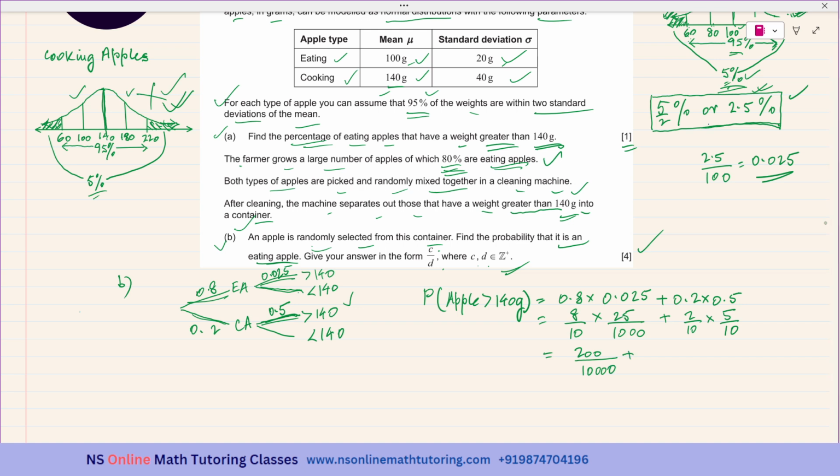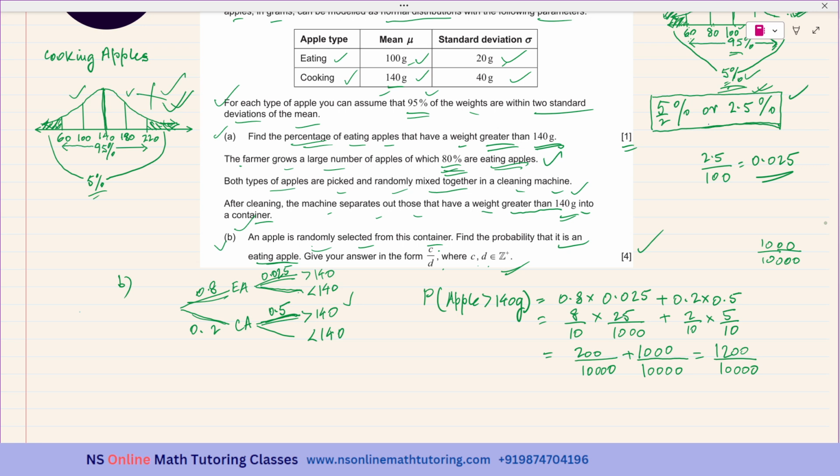And this one will be, this is actually 10 over 100. So I need 10,000. I need 2 more zeros. So 2 more zeros in the denominator and 2 more zeros in the numerator. So it is 1,000 over 10,000. Which is equal to 1200 over 10,000. Okay. So this is the probability of getting an apple weighing more than 140 grams.